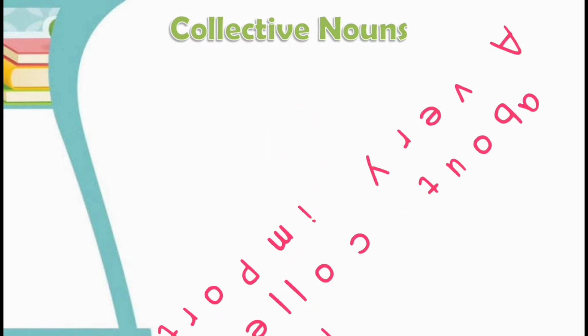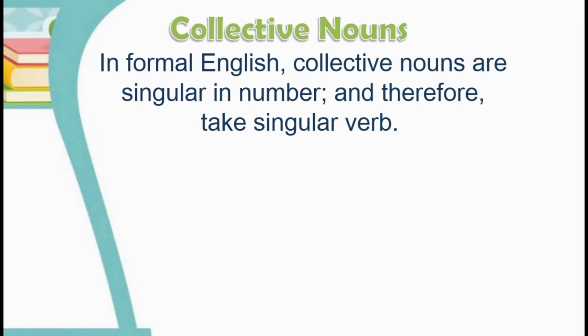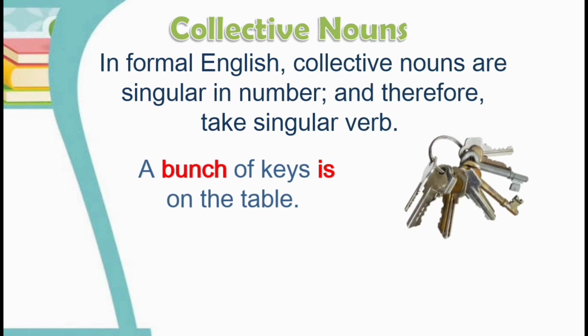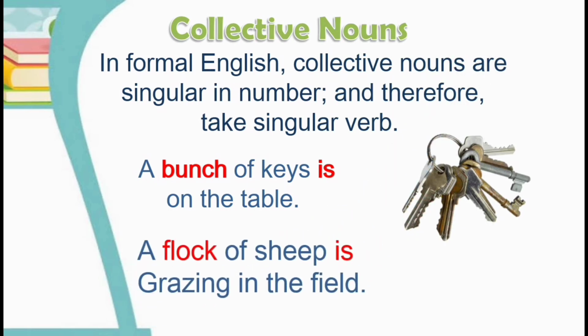A very important thing to know about collective nouns is that in formal English, collective nouns are singular in number and therefore it takes singular verb. For example, a bunch of keys is on the table. In this sentence, bunch is the collective noun. If you look at the picture, there are a number of keys, but the bunch is only one, and all the keys are put together as one single bunch. Another sentence. A flock of sheep is grazing in the field. In this sentence, flock is the collective noun and it is followed by a singular verb is.